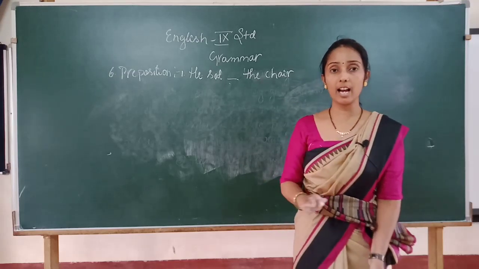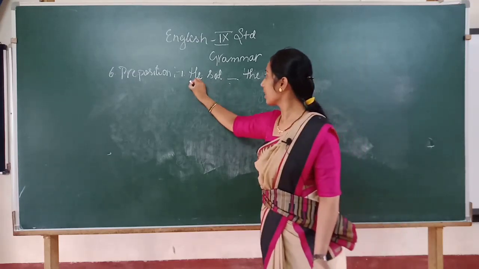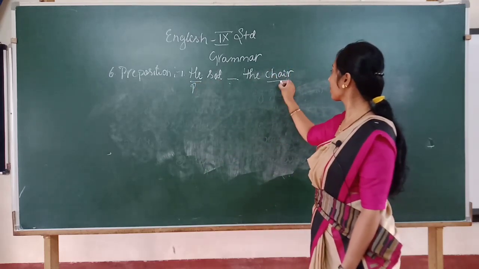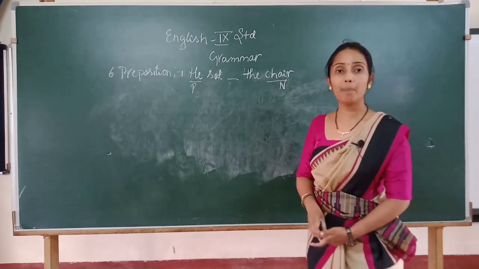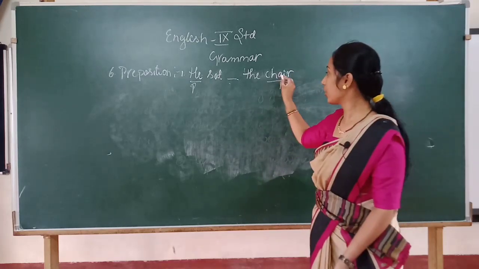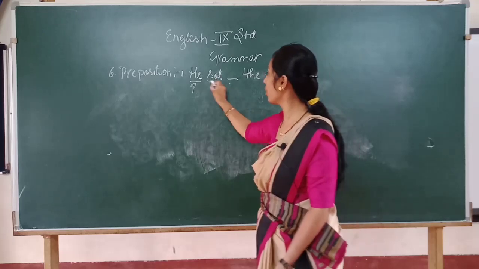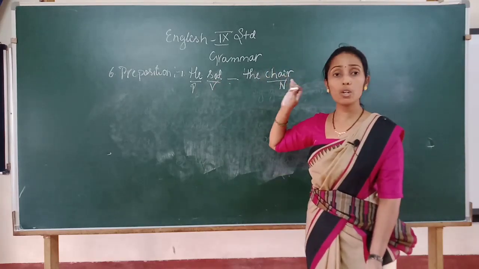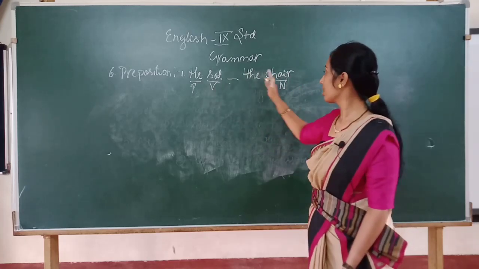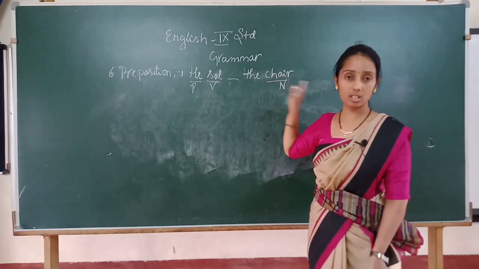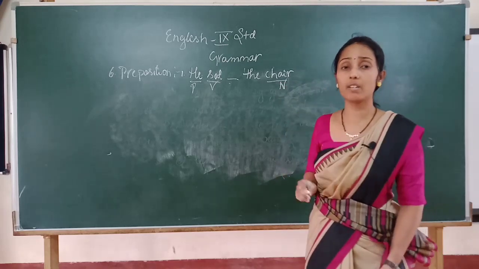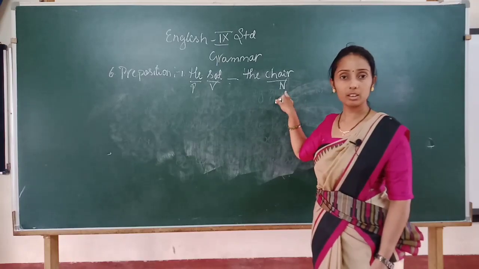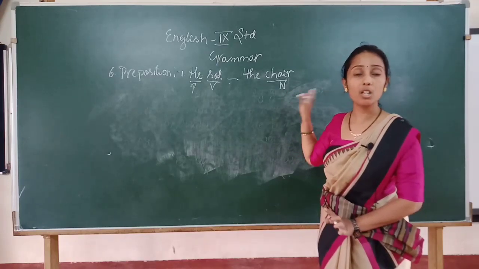You are clear that the pronoun has a relation with this noun, chair. But what kind of relation? The verb shows that he sat at the chair. He used the chair for sitting.